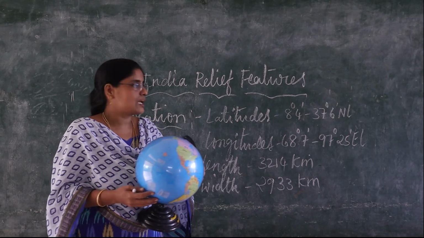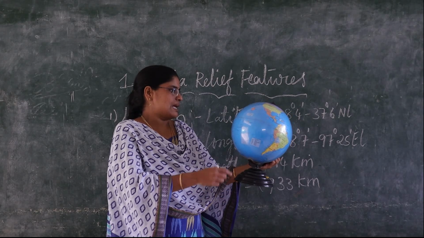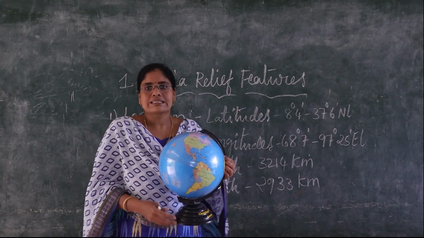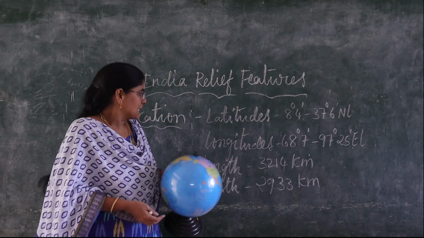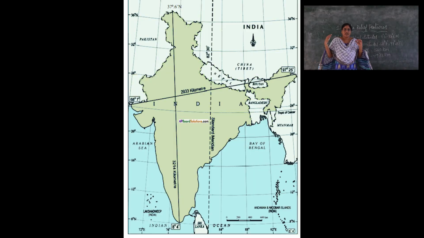Latitudes are circles around the globe, and longitudes are semicircles. Between which latitudes and longitudes is India located?